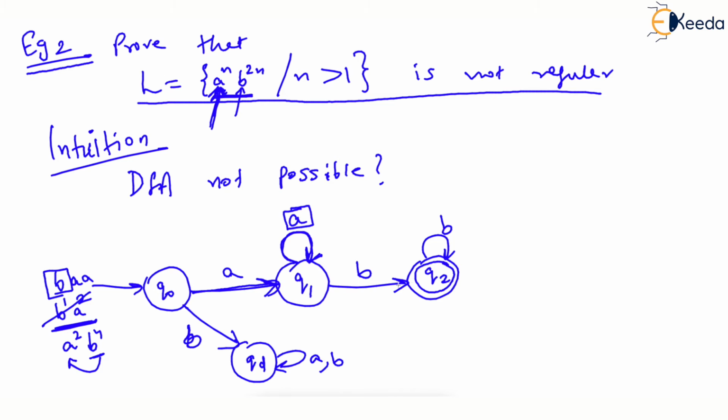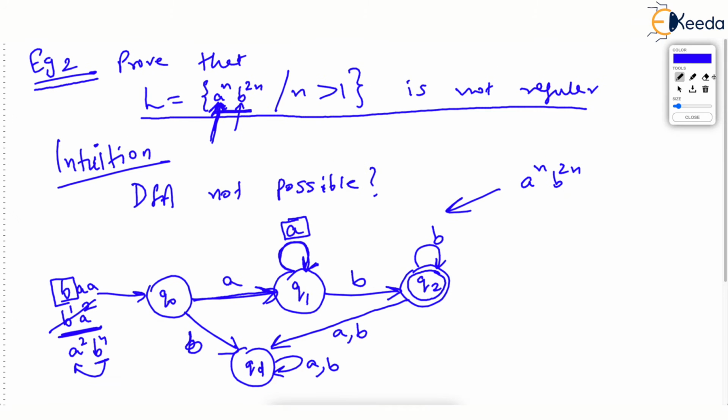But after this arbitrary number of B's, if we get any more A's and B's, then we should send the machine to dead state. Are you sure this will generate the language A raised to n, B raised to 2n? Are you sure? Let's try. Can this DFA accept the language of our interest is the question.